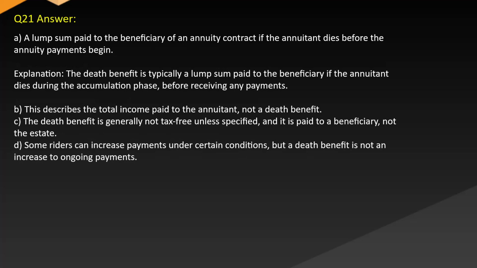Answer. A. A lump sum paid to the beneficiary of an annuity contract if the annuitant dies before the annuity payments begin. Explanation. The death benefit is typically a lump sum paid to the beneficiary if the annuitant dies during the accumulation phase before receiving any payments. B. This describes the total income paid to the annuitant, not a death benefit. C. The death benefit is generally not tax-free unless specified and it is paid to a beneficiary, not the estate. D. Some riders can increase payments under certain conditions, but a death benefit is not an increase to ongoing payments.